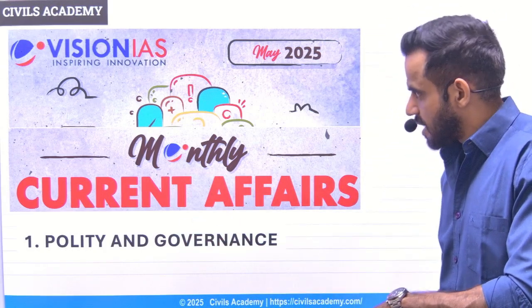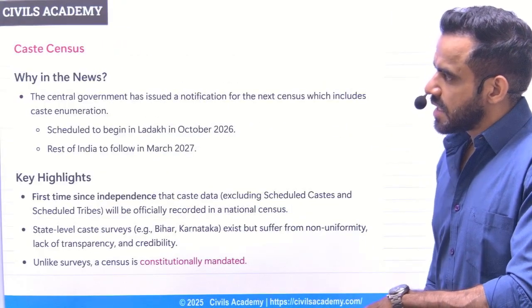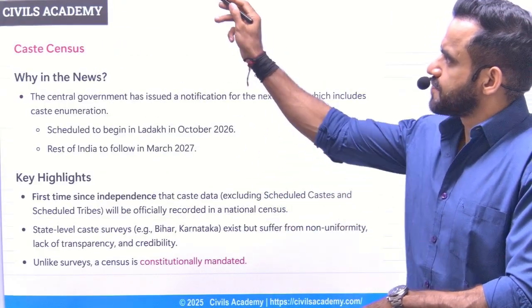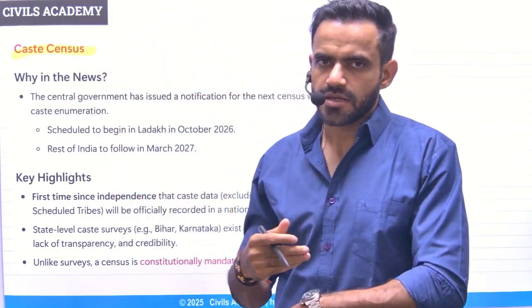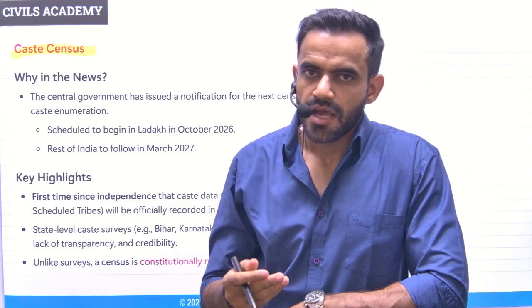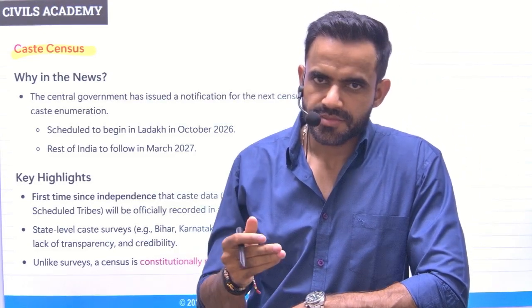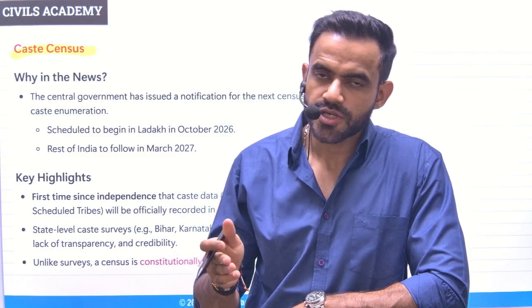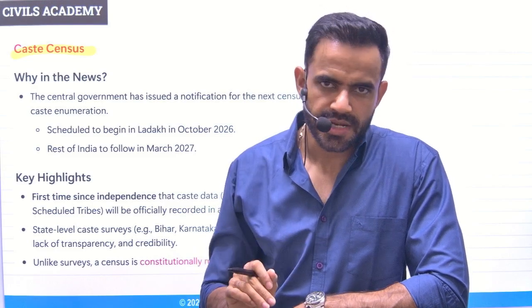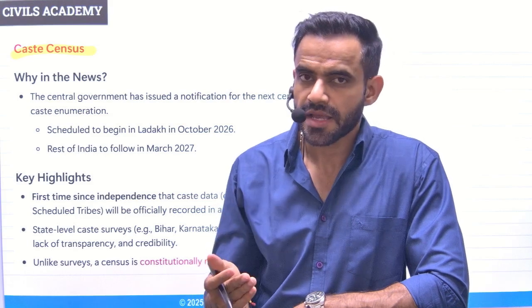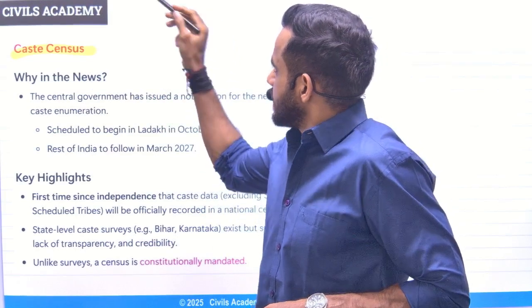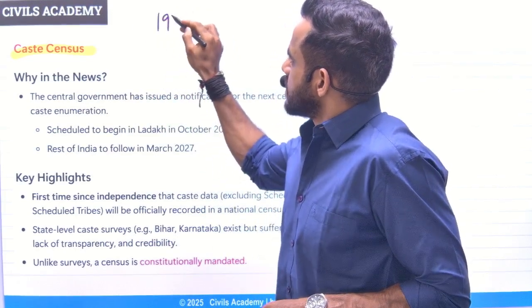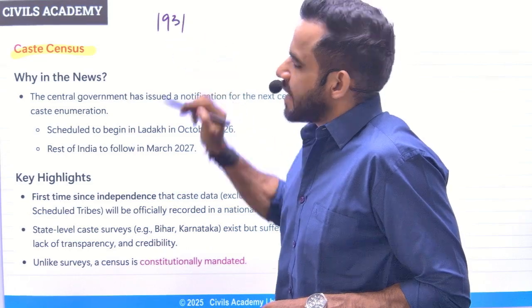Okay, now let's start. So first news is related to caste census. Understand, recently government announced that in the upcoming census, caste data will be collected. So far, caste data of scheduled caste and scheduled tribe was collected. Let me give you very brief background. In 1931, basically in 1931 census, caste data was collected and released.